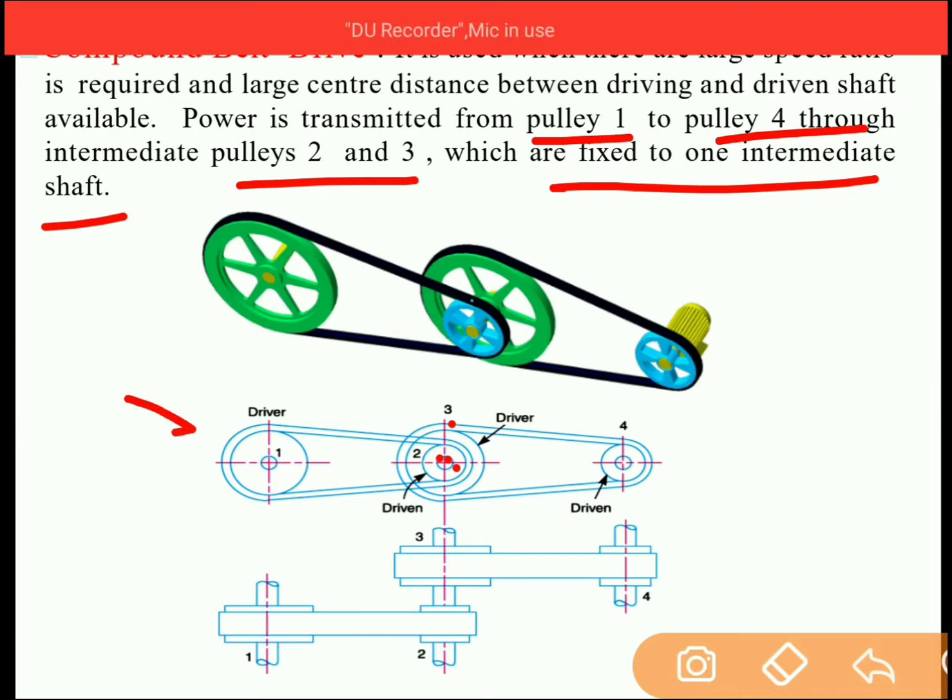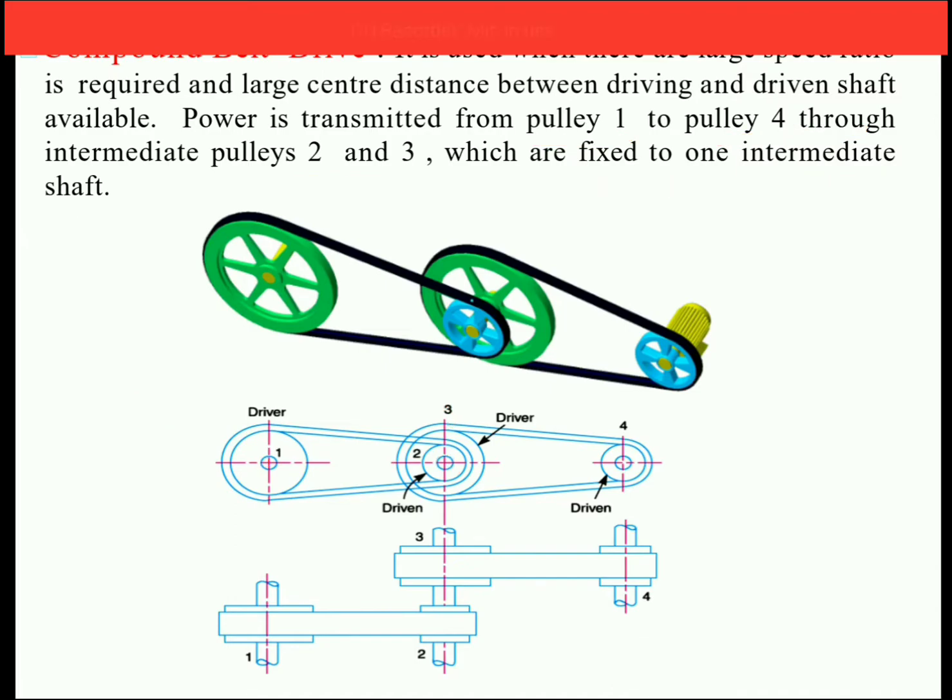Now this is the driver on which the motor is attached. This driver will drive this intermediate pulley. So power will transmit from pulley 1 to pulley 2. Now pulley 2 and pulley 3 are both on the same shaft. So as pulley 2 rotates, pulley 3 will also rotate. And as pulley 3 rotates, it will transmit the power to pulley 4. And so this is how transmission of power takes place from 1 to 4.